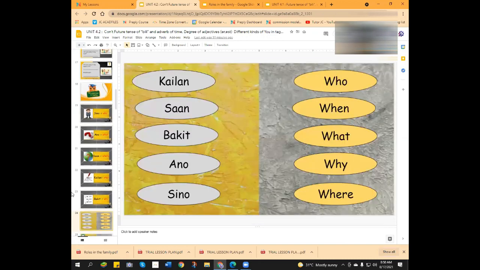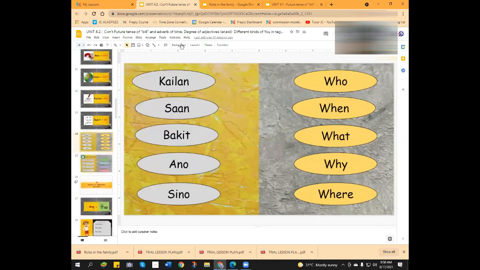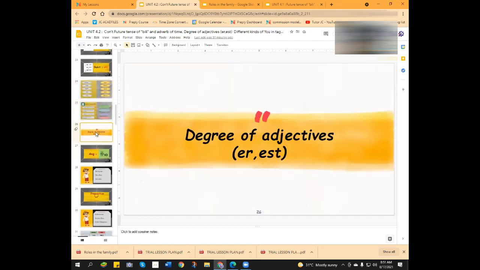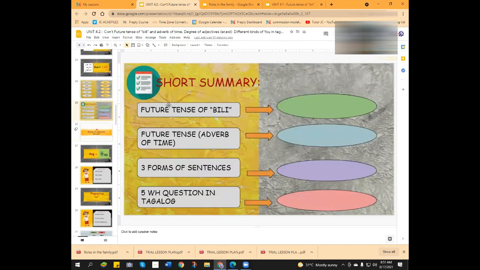Okay, bakit? So let's partner them, the English term to the Tagalog term. Okay, so what is kailan? When. Saan is where, bakit is why, ano is what, sino is who. Okay, tama. Galing. It's just a refresh.